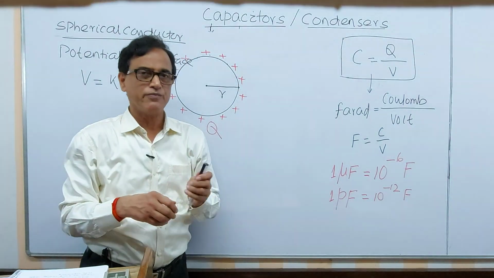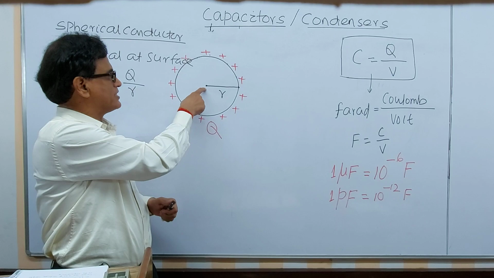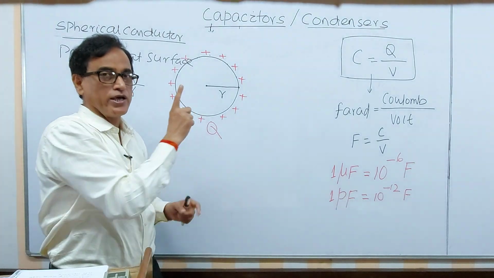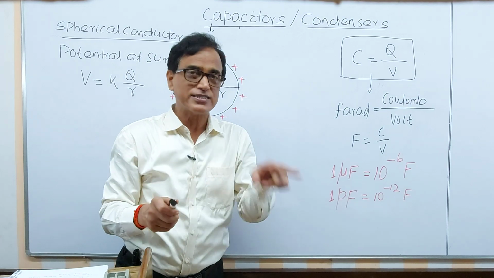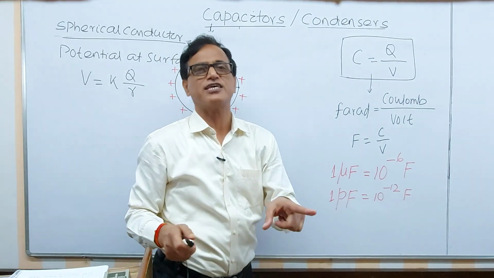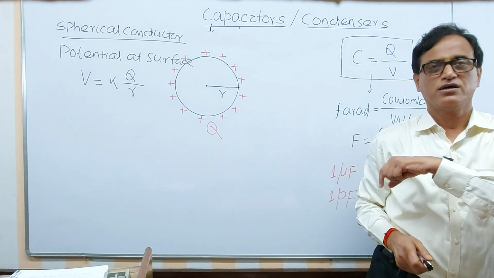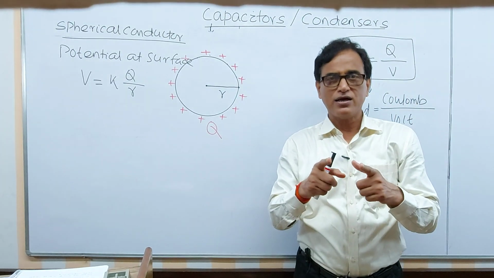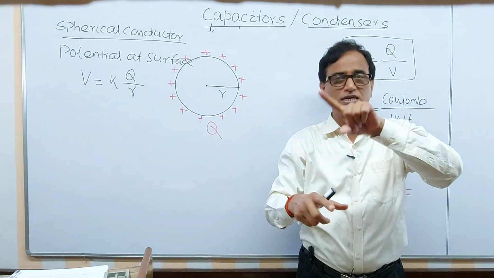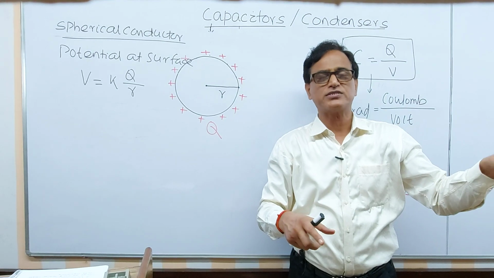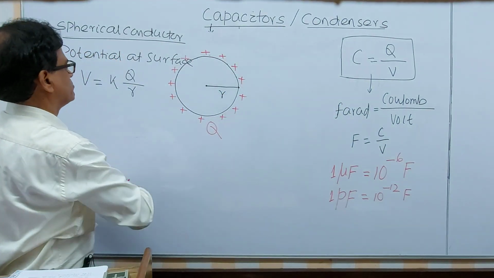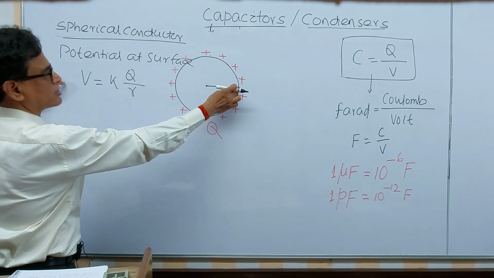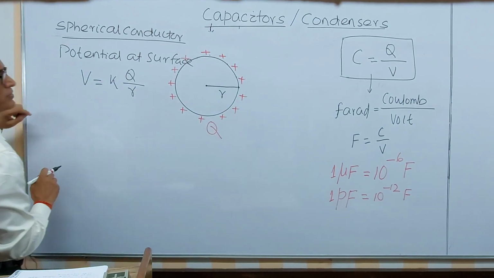You may be asked a question: what is the potential at this point and the electric field at this point? The electric field inside a conductor is 0. But the potential inside the conductor is exactly the same as that on the surface. That's why at any internal point the potential will be the same. So the potential on the surface I have taken as KQ by R.